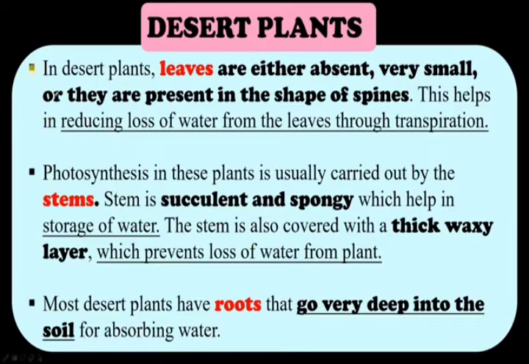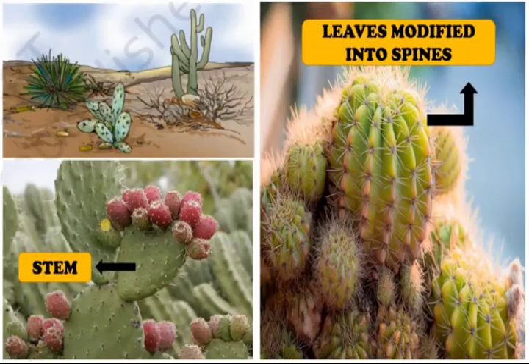So what are the peculiarities? In desert plants, leaves are absent, very small, or present in the shape of spines. The photosynthesis in these plants is usually carried out by the stems. The stem is succulent and spongy, and the stem has a thick waxy layer, that is why water cannot go outside.